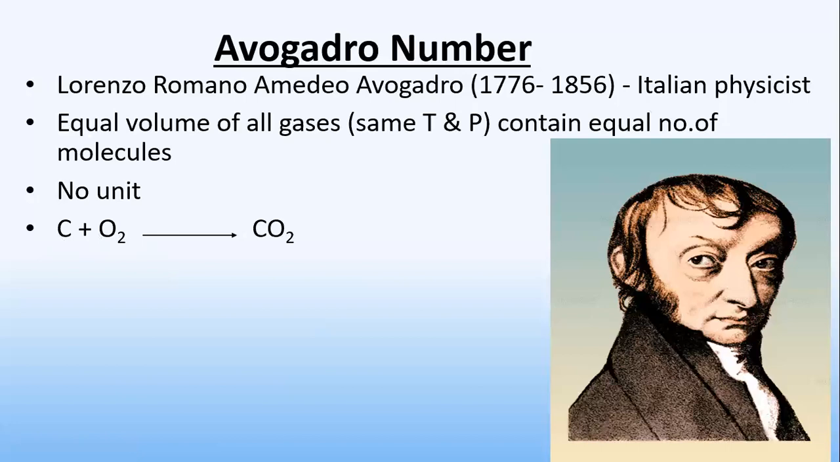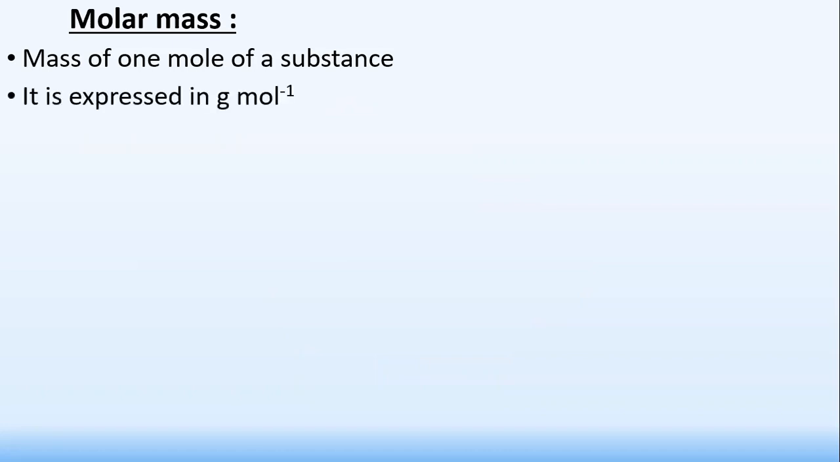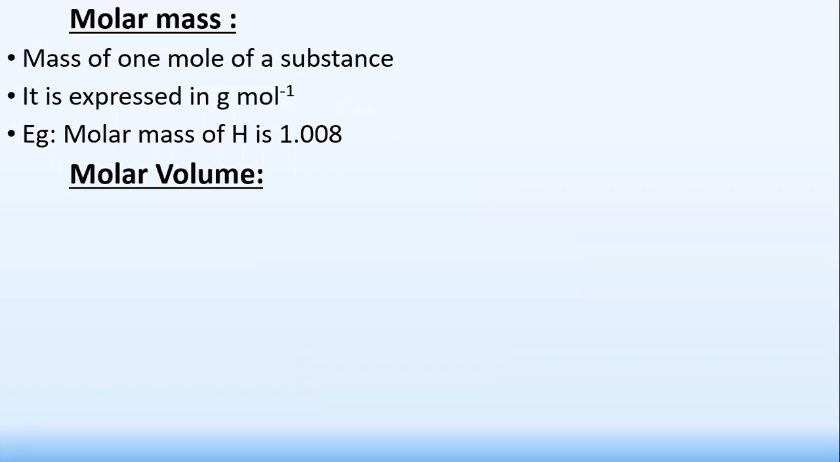Now we'll move on to molar mass. This molar mass is nothing but the mass of 1 mole of a substance. This molar mass is expressed in terms of gram per mole or g mol^-1. Example, the molar mass of hydrogen will be 1.008, which we have seen in the periodic table.